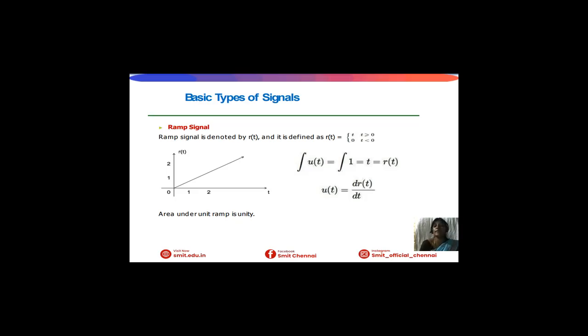Impulse will be the differentiation of unit step signal, and ramp will be the integration of the unit step signal. Area under unit ramp is also unity. U of t equal to dr of t by dt. We can derive the unit step signal from the differentiation of ramp signal.